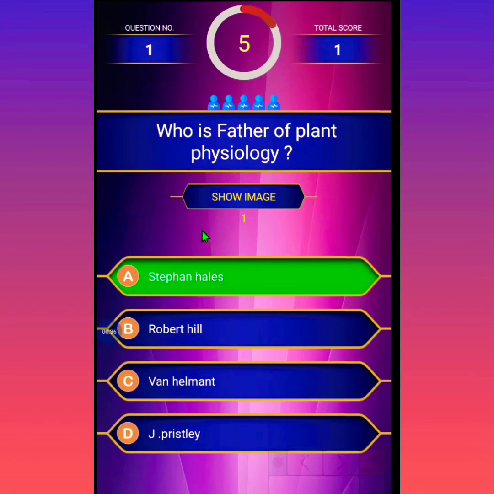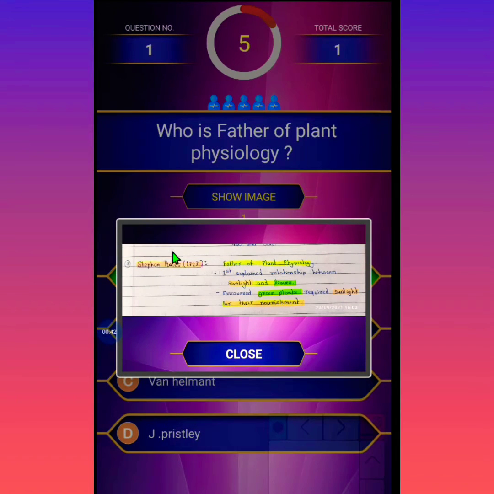See here, Stephen Hales, in 1727, was the father of plant physiology. He first explained the relationship between sunlight and leaves. Also, he discovered that green plants require sunlight for their nourishment.